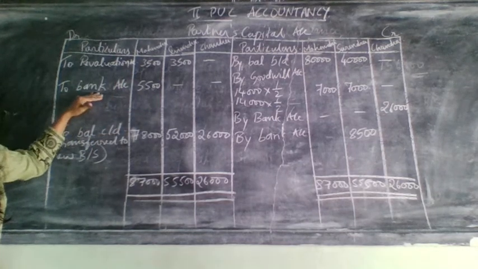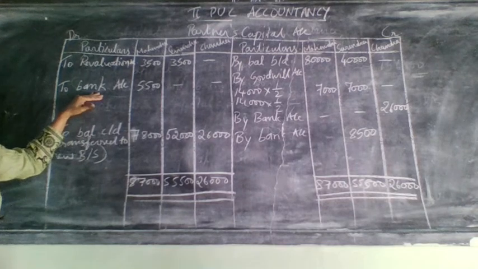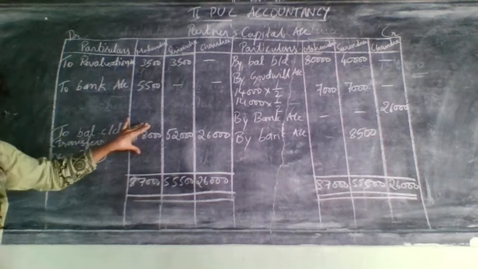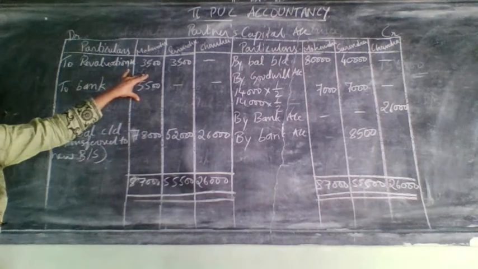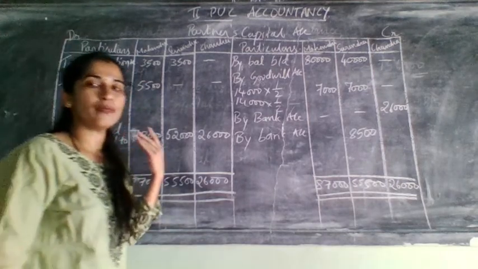Why are we writing it as bank? Because we are doing cash adjustment and he had sufficient balance in his capital account. That's why he was taking this amount home.